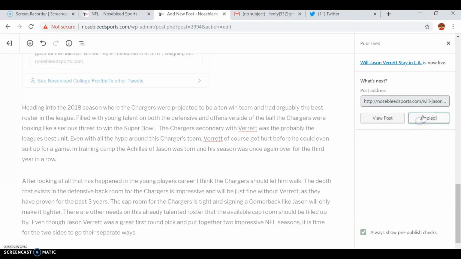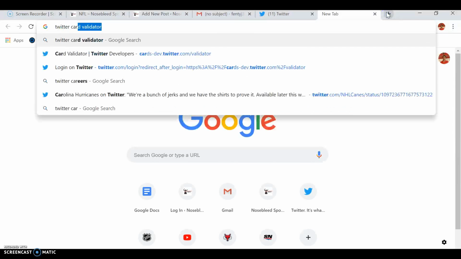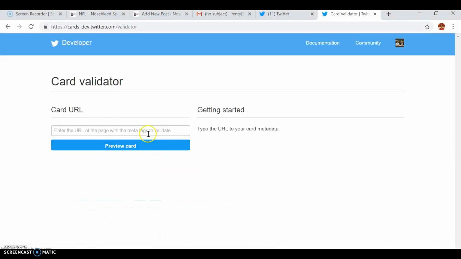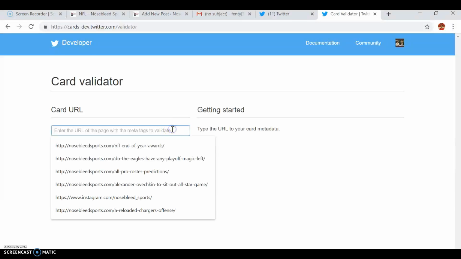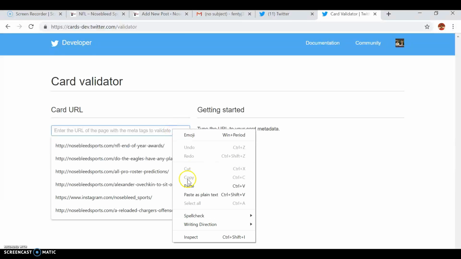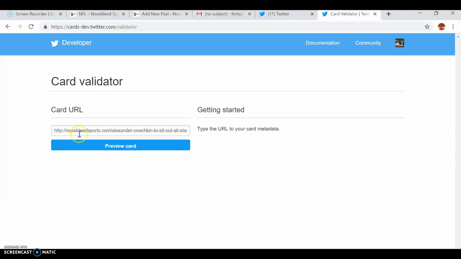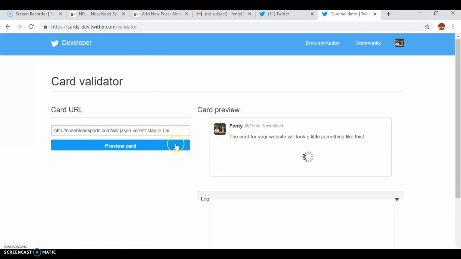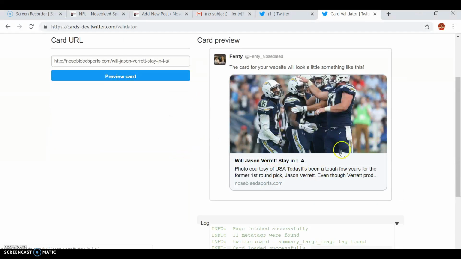So click copy link, and you're going to type in Twitter card validator. This is what actually makes the Twitter cards for us on our website. A little before this step, you're going to have to sign into Twitter. Just use your personal Twitter account, it doesn't matter. So I click paste. Oh, that's not the right one. Let me do this again. Paste. I've done so many before that it just gets screwed up sometimes. And it should load up right here.